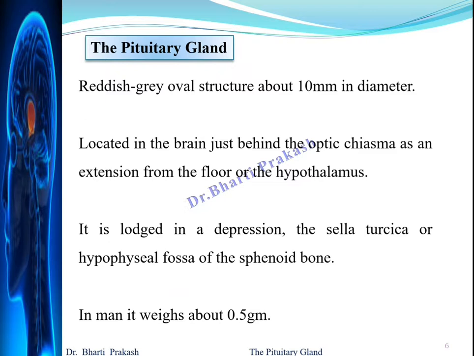Let's start with the pituitary gland. The pituitary gland is a reddish grey oval structure about 10 mm in diameter. It is located in the brain just behind the optic chiasma as an extension from the floor of the hypothalamus. It is lodged in a depression of the sphenoid bone called the sella turcica or the hypophyseal fossa. In man, it weighs about 0.5 grams.